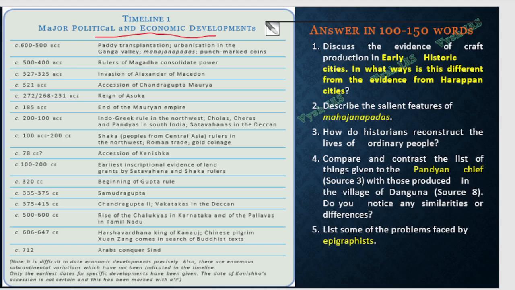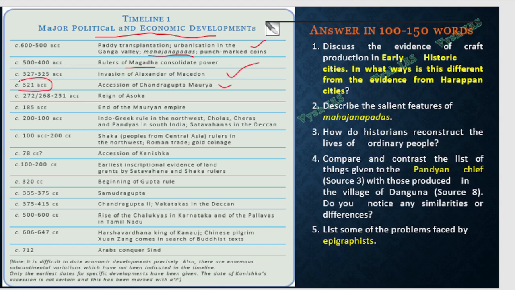So in the 600 to 500 BC timeline, you can see paddy transplantation, urbanization, punch-marked coins, then the Mahajanapadas are starting, okay. These are all after your Harappan civilization. Out of the Mahajanapadas, one kingdom will become popular, and that is how Magadha becomes the first popular kingdom, or the biggest kingdom. And by 300 BC, you can see Alexander invading India, but he was not fully successful, he couldn't enter India.